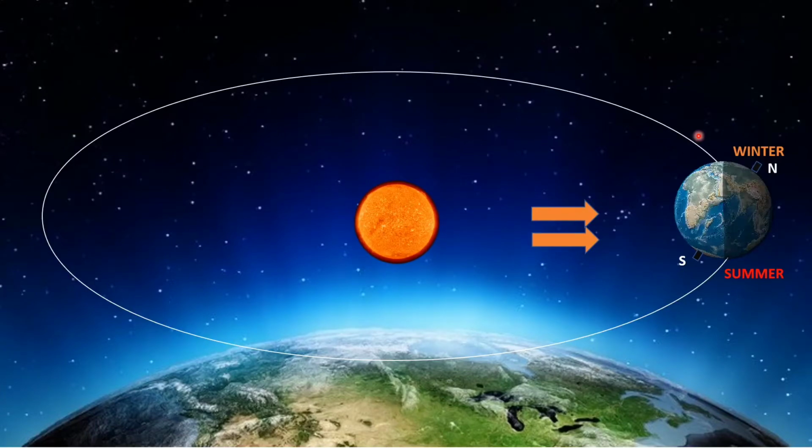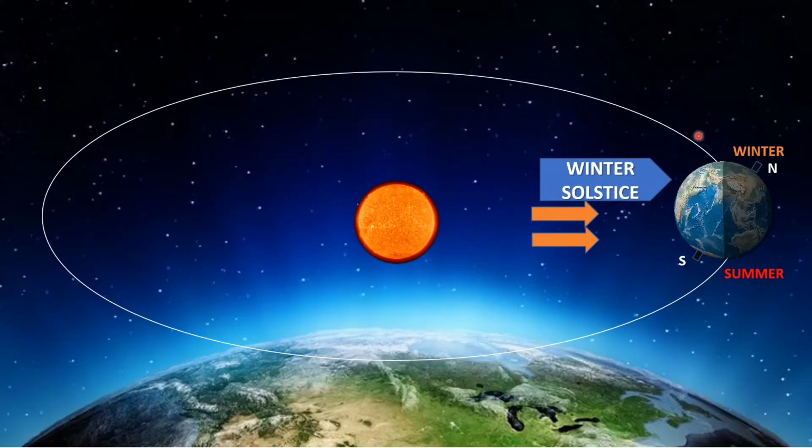And because of which this phase of the earth is called winter solstice. This is what winter solstice is: the northern hemisphere will have winter season and the southern hemisphere will have summer season. I hope this part is very much clear.